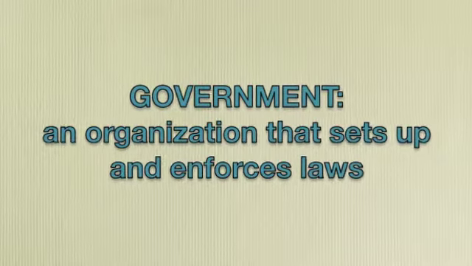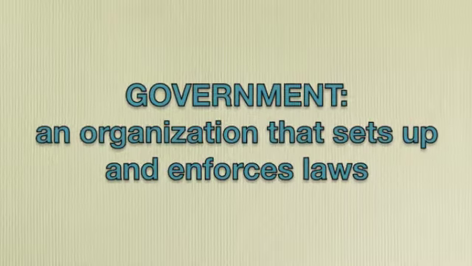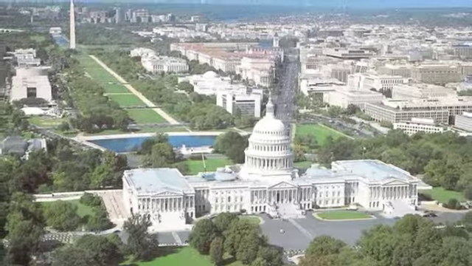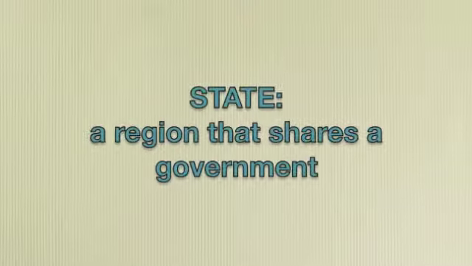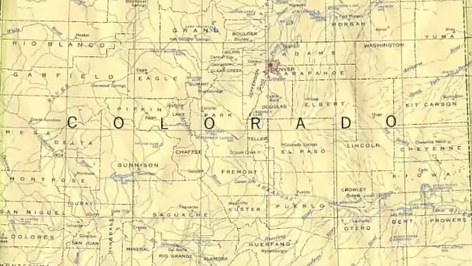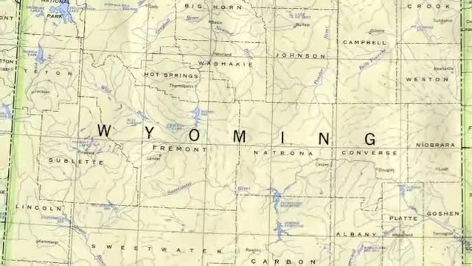Government, an organization that sets up and enforces laws. The U.S. government meets in Washington, D.C. State, a region that shares a government. Colorado and Wyoming are both their own states.